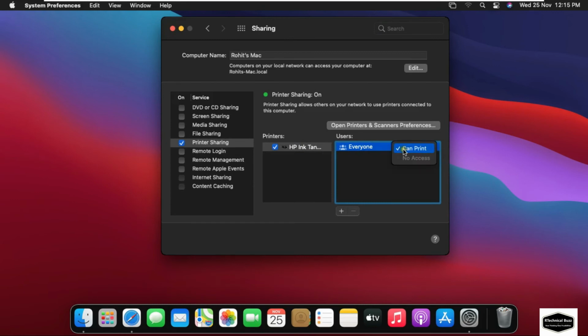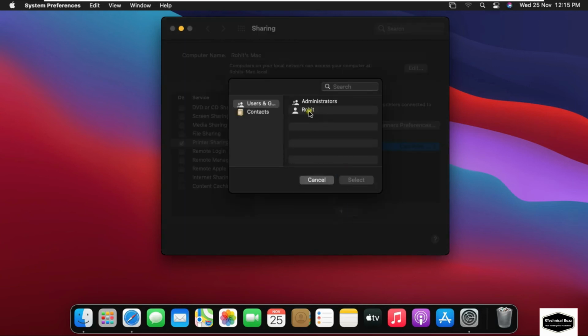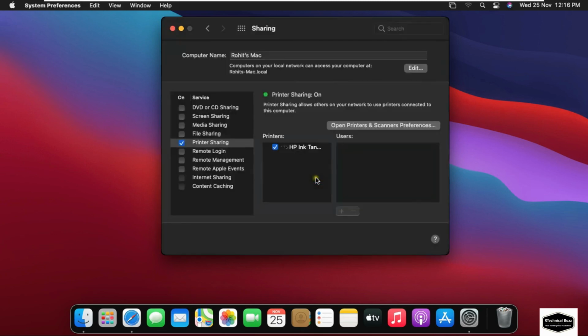If we do not want to give any user access to the shared printer in the network environment, then we will click on the plus sign, add that user, and give no access right. If you want the user Rohit to not be able to print on this printer, select Rohit user and click Select. Click on Cancel. So in this video you learned how to install a network printer on macOS and how to share it.